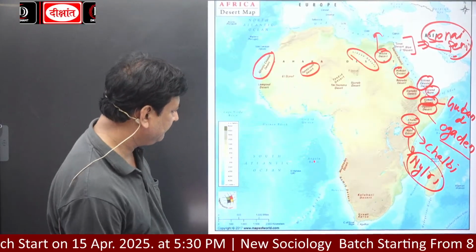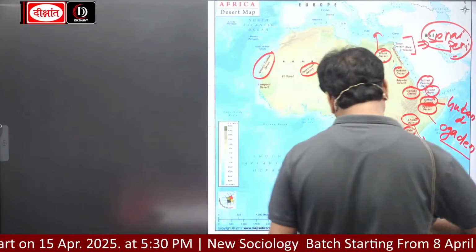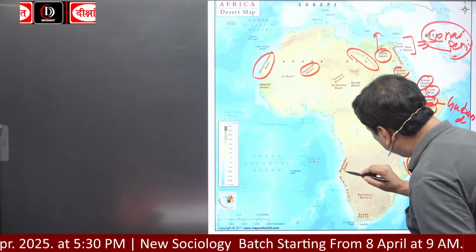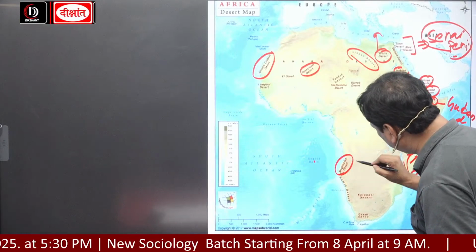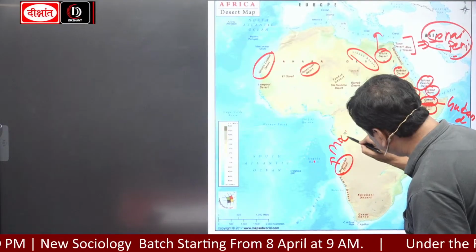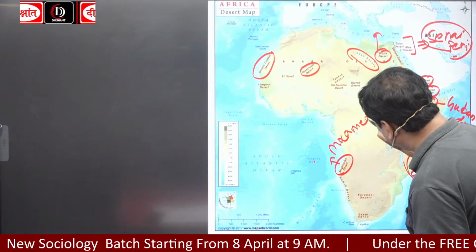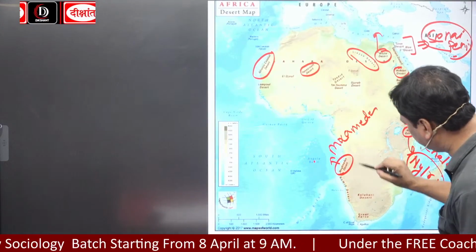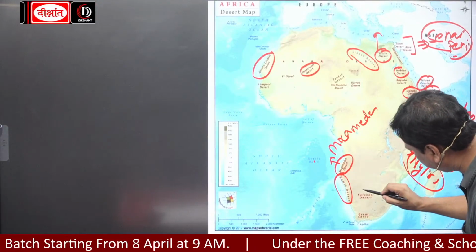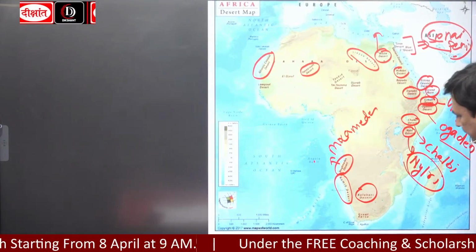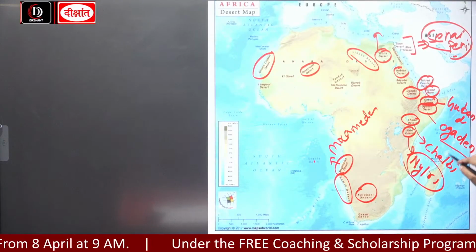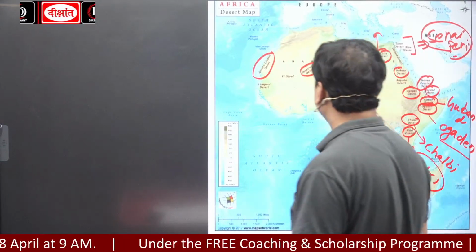Here is the Mokhameds Desert. This is the Namib Desert. Here is the Kalahari Desert. So these are some important deserts of Africa.